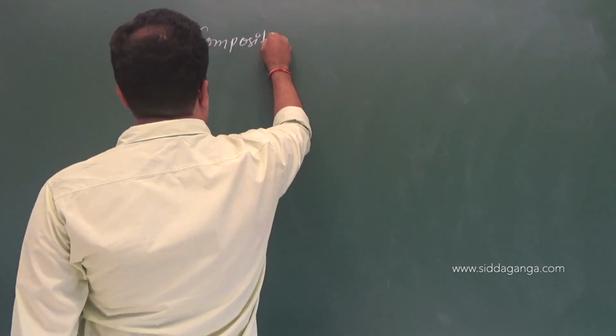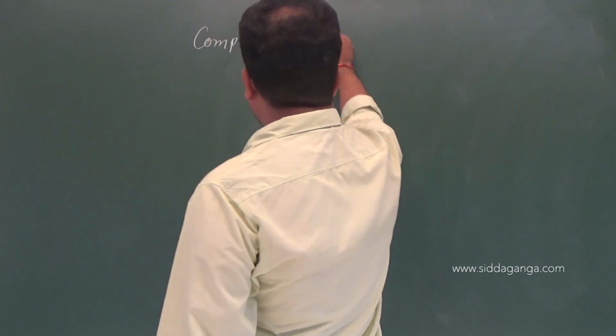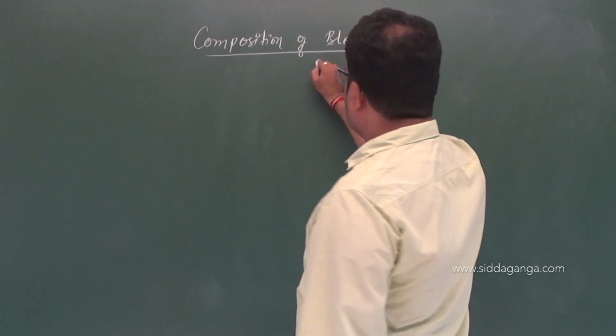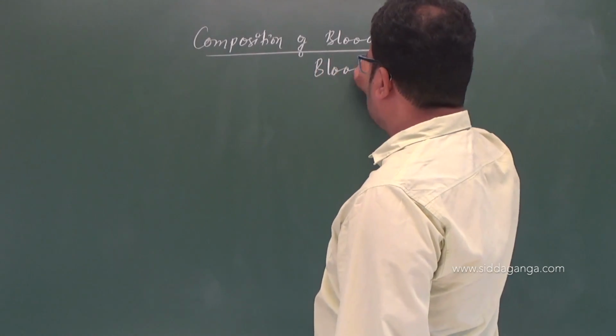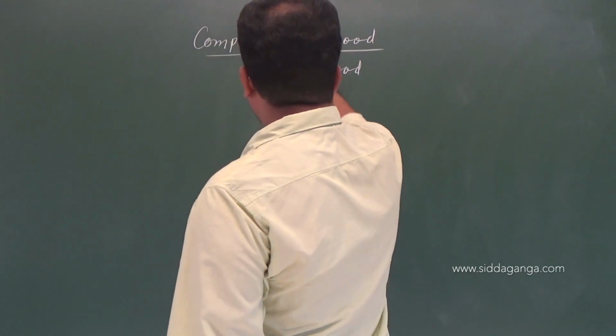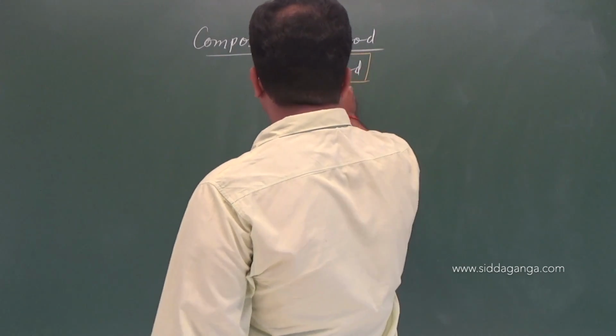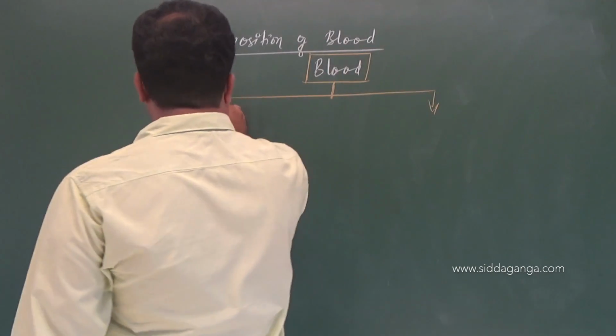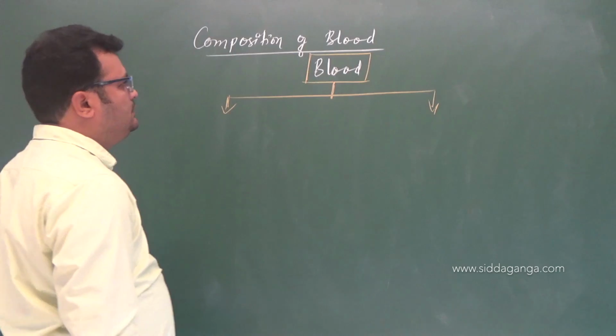Composition of blood. It consists of, write down this flow chart.